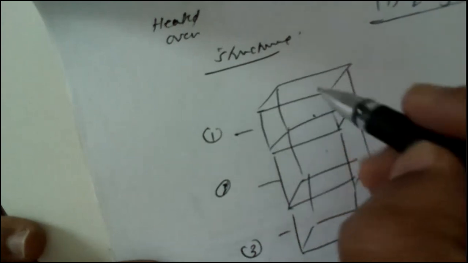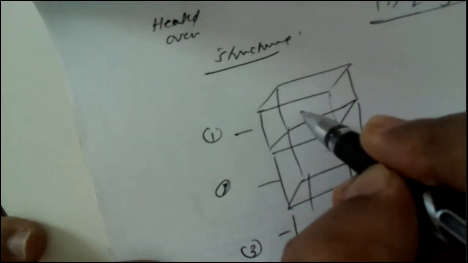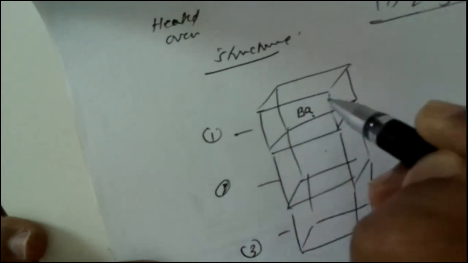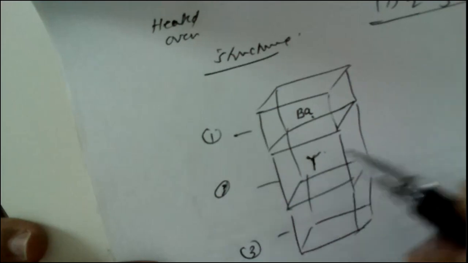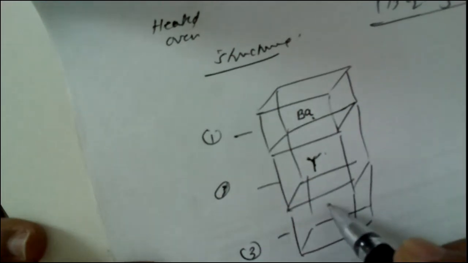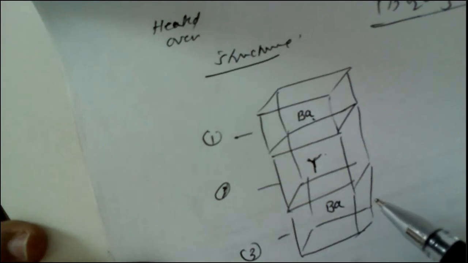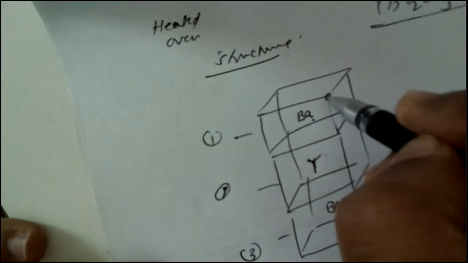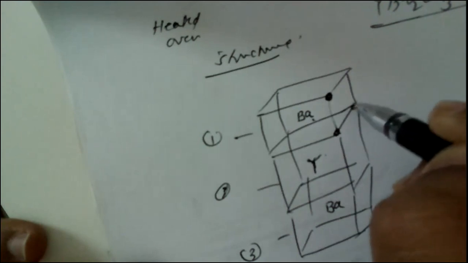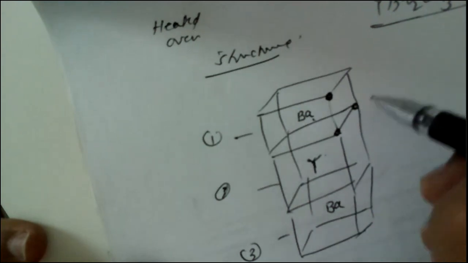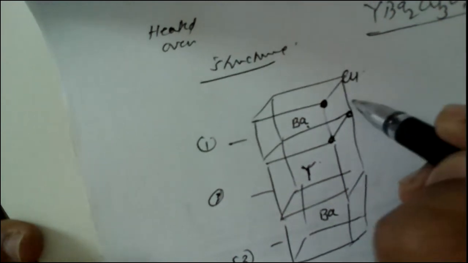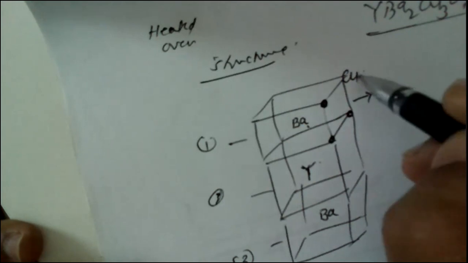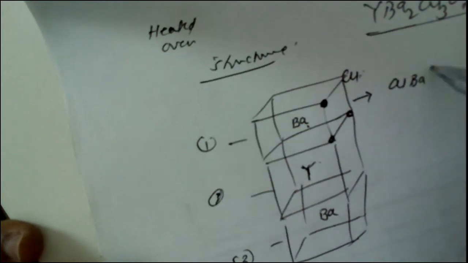In the cube at the top, barium is present at the center. Then cube number 2 contains yttrium at the center, and cube number 3 contains barium at the center. Here this cube contains 3 oxygen atoms, and here a copper atom is placed. So cube number 1 has the composition of copper, barium and 3 oxygen atoms.